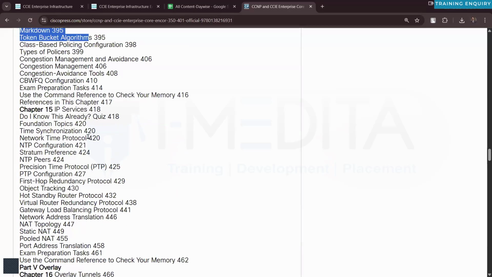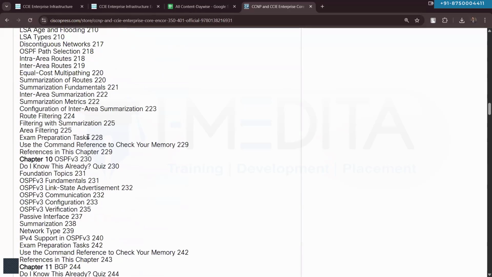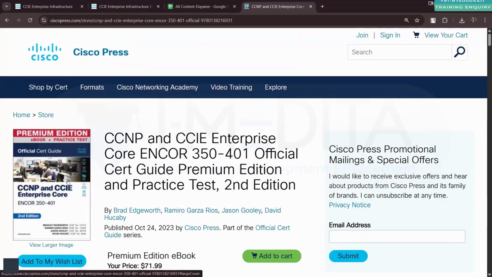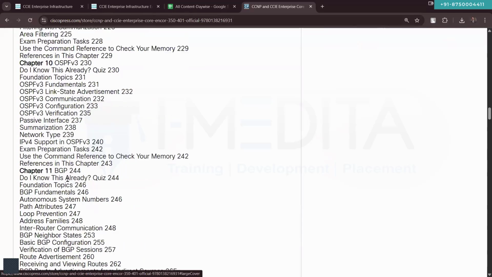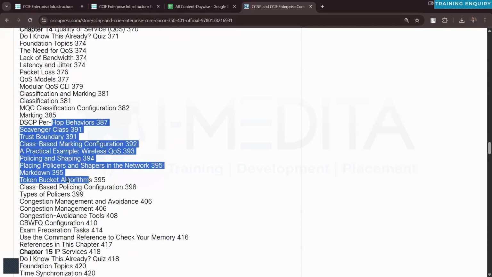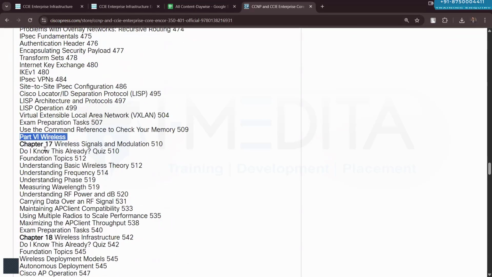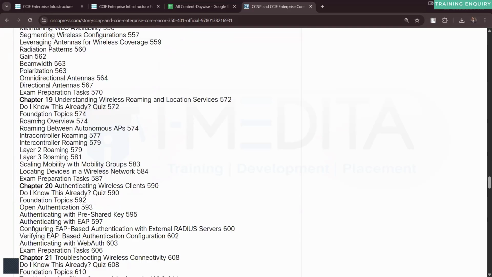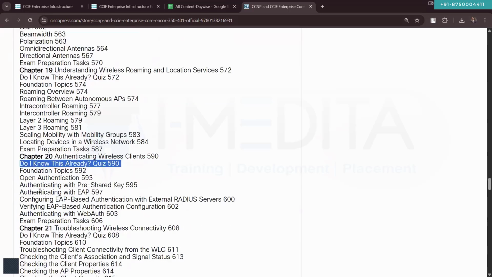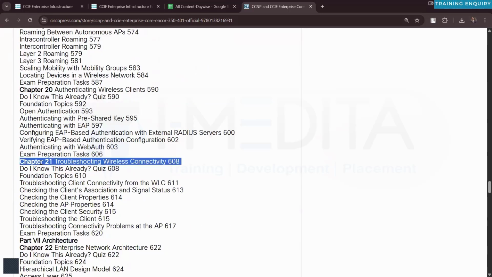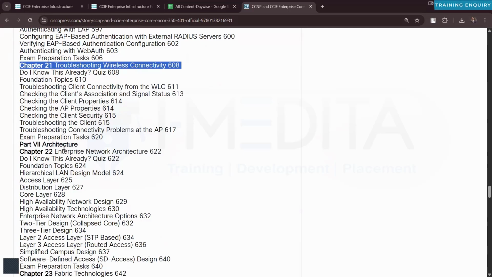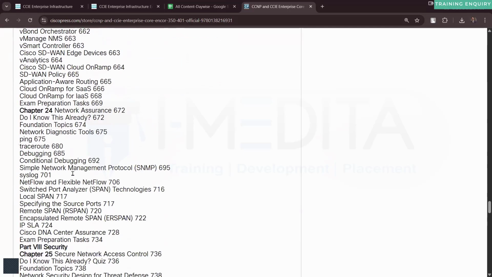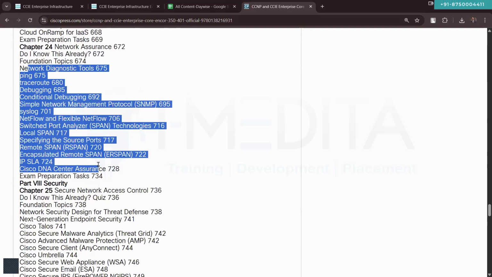This is one of the books you can refer to. Not in that much detail, but still very relevant from the lab exam and the ENCOR exam point of view. Afterwards you have wireless: five chapters for the wireless. Then you go to design, where they talk about software-defined WAN, SD-WAN, SDA, SPAN, RSPAN, ERSPAN, SNMP.